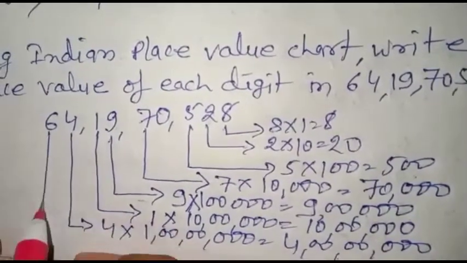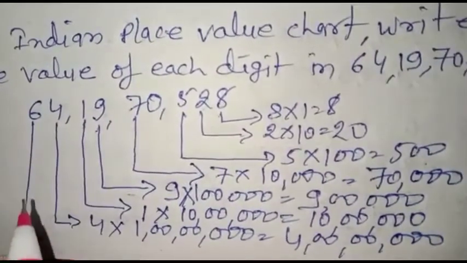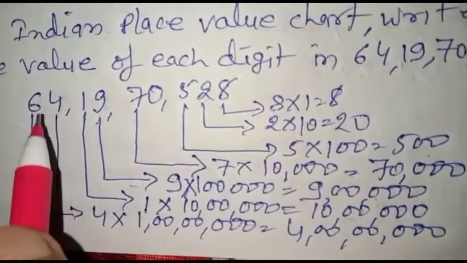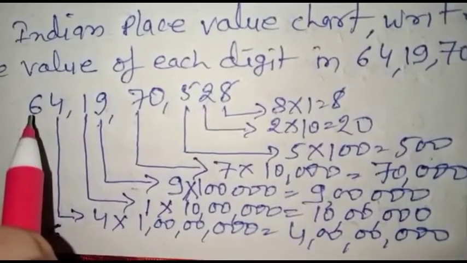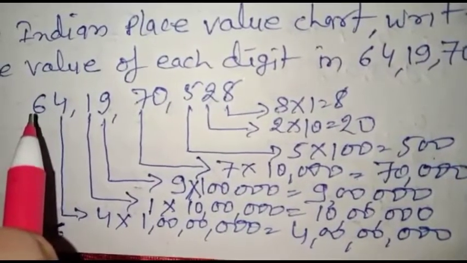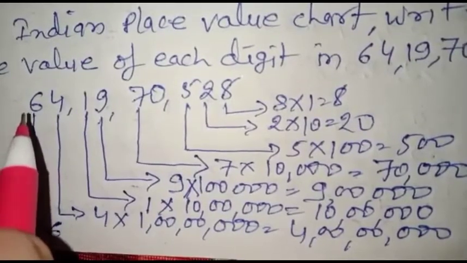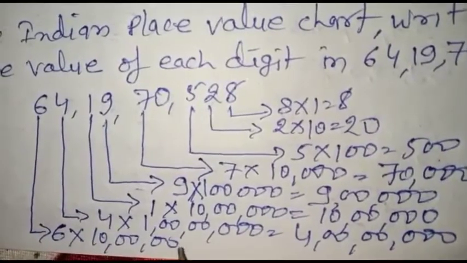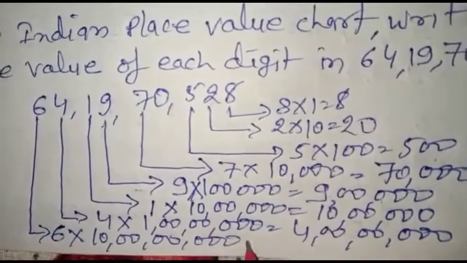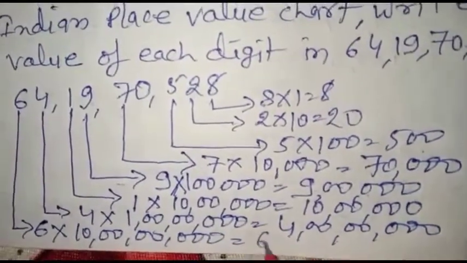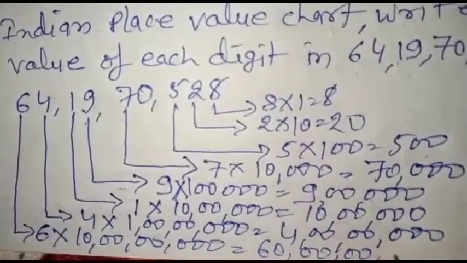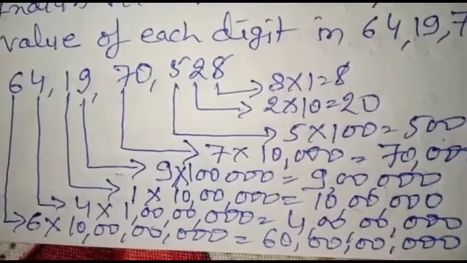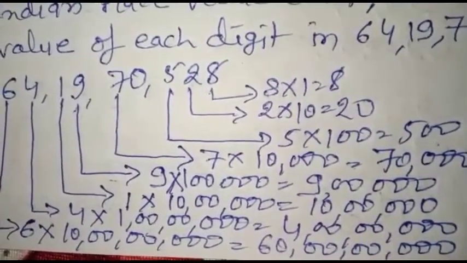And for this number, this digit is 6. This is in the 10 crores period. So for calculating this digit's place value, we will multiply it by its place, which is the 10 crore place, so it is multiplied by 10 crore. And its place value will come 60 crore. So by this we can compute the place value of each digit in any numeral.